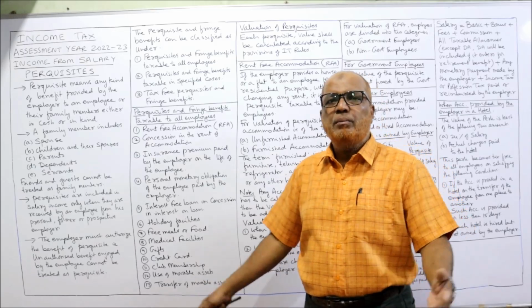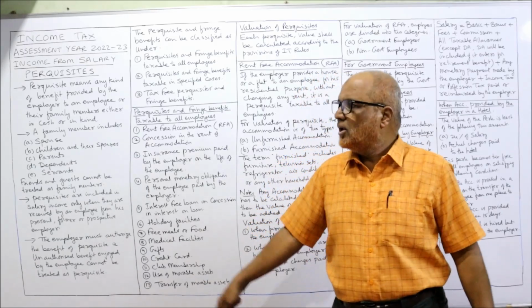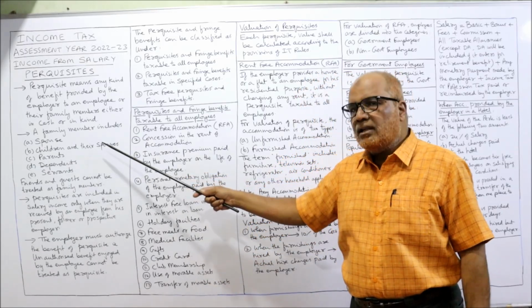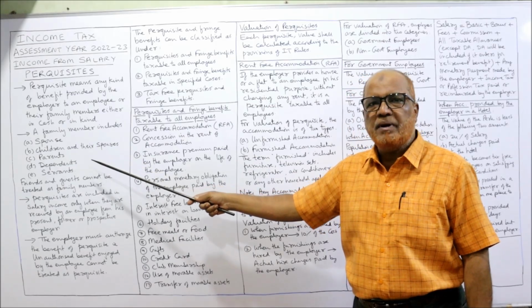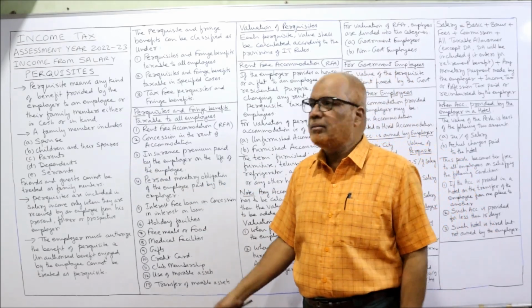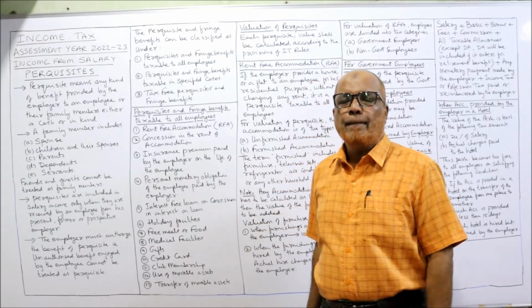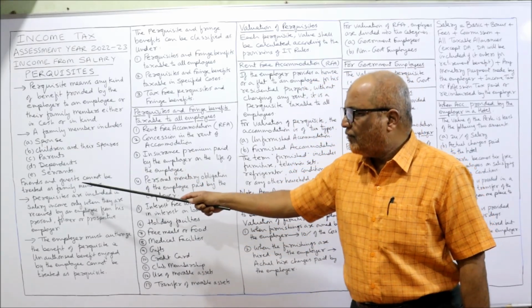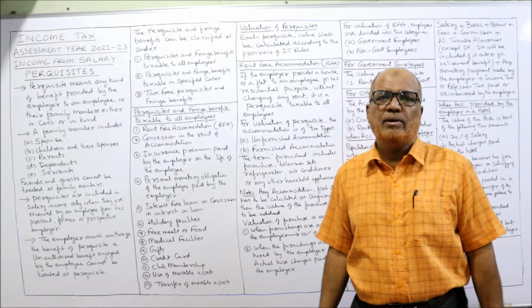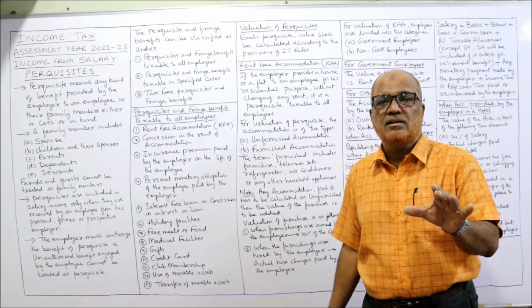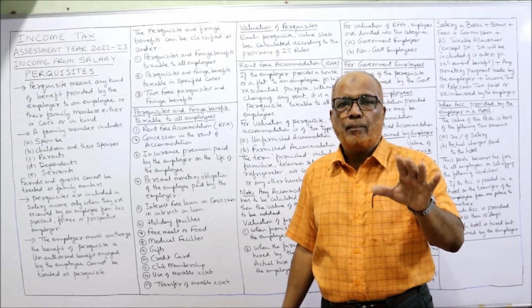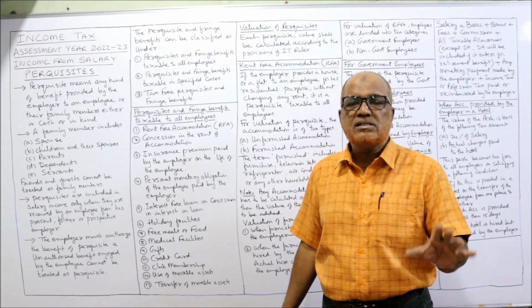Family member, what do you mean by family member? The Income Tax Act has given: spouse, children and their spouses, parents, dependents or servants. These are the people who come under family member. Now, friends and guests cannot be treated as family members. The Income Tax Act specifically says that friends will not be a part of the family, and even guests are also not a part of the family.